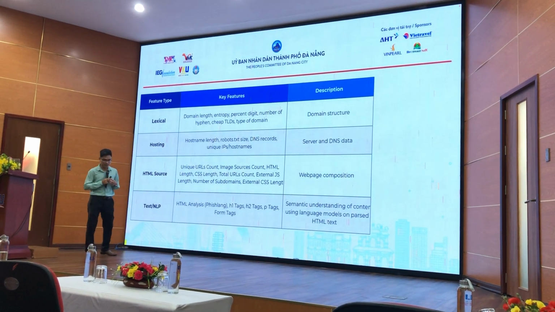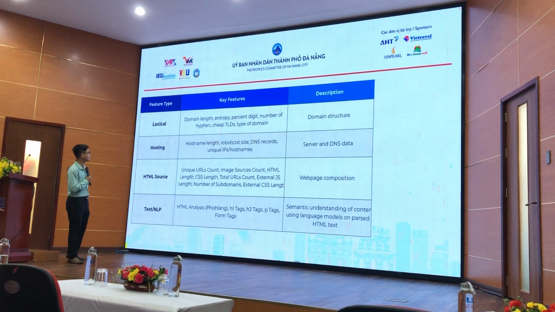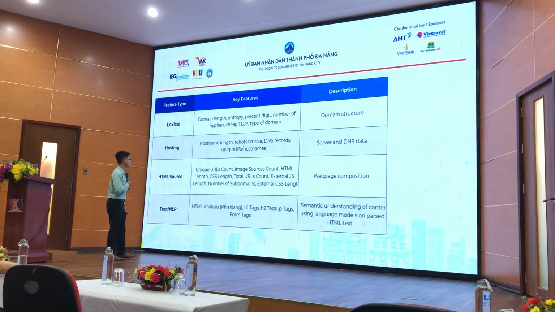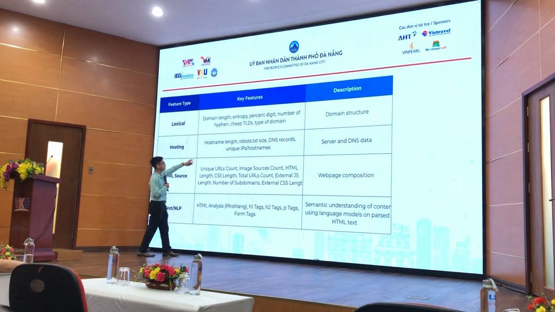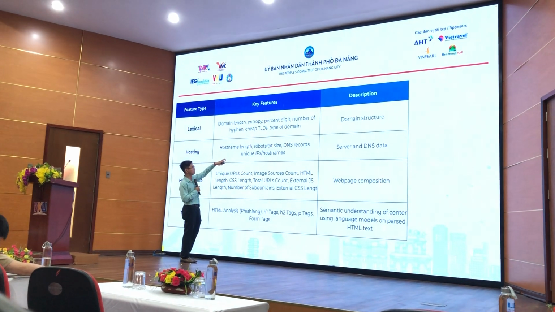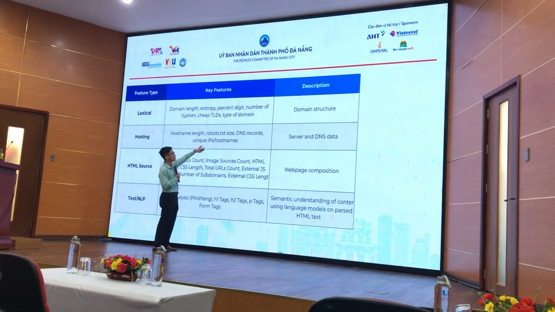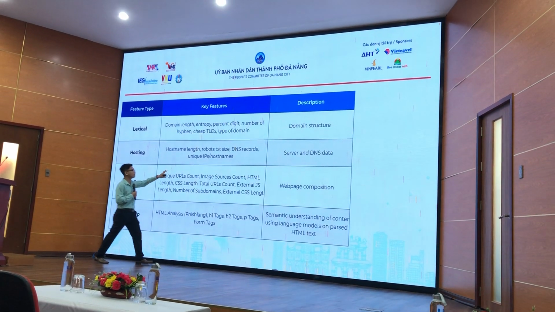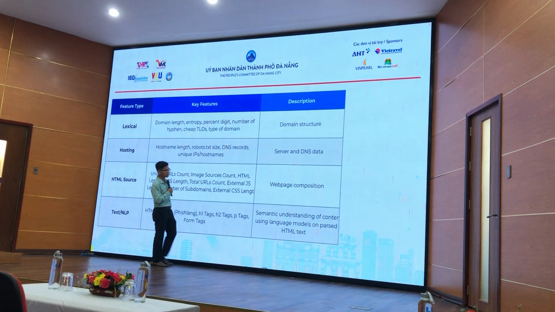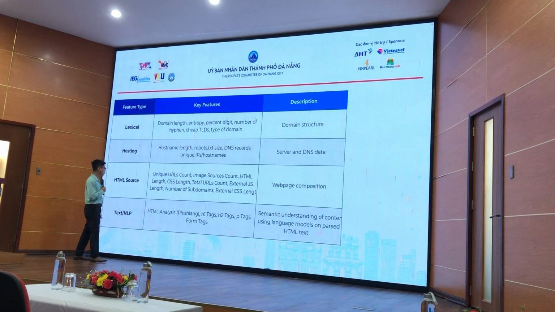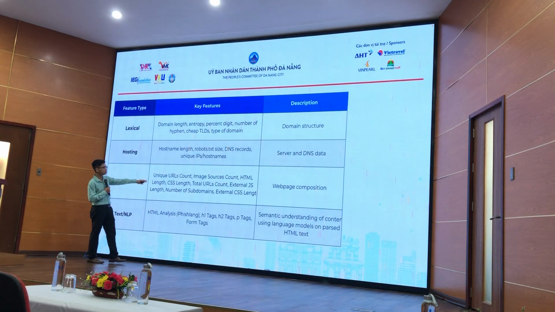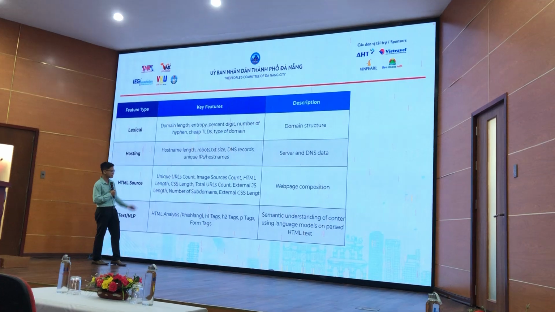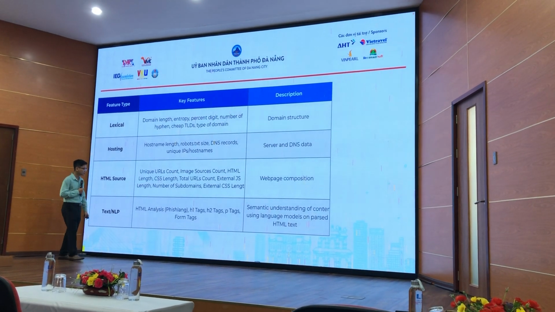Okay, so for the features, a little more detail here. The different types of features reveal some important signals. For the hosting, we analyze the IP of the host name, the DNS record of it, and also important files, such as the text file size. For the HTML source, we count some units, the length of the website, the CSS length, something like that. And then we have the content.